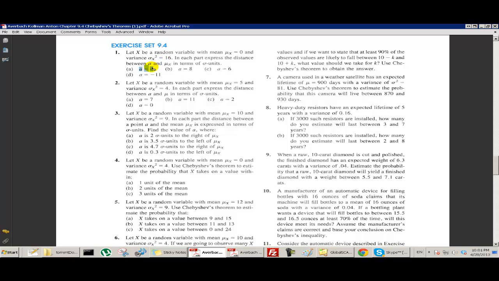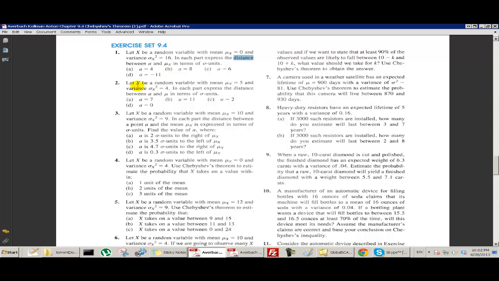So this is 1 standard unit from 0. This one is how far from 0? It's 2. This one is 6 over 4, so it's 1.5. And this one is 11 over 4, or minus 11 over 4, whatever that is. I guess it's minus 2 3/4 standard units. We would say it's 2 3/4 standard units below 0, but they say distance, and it's just 2 3/4.